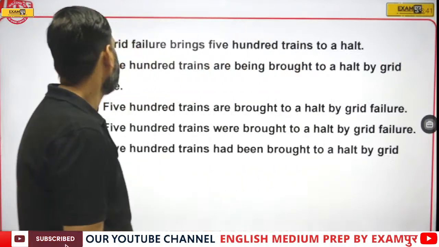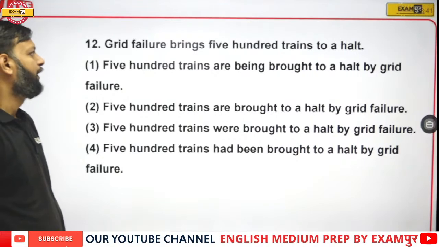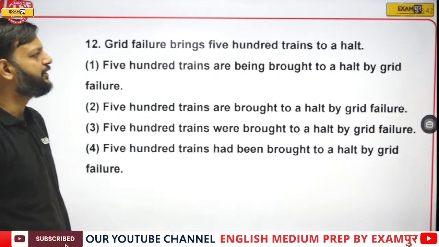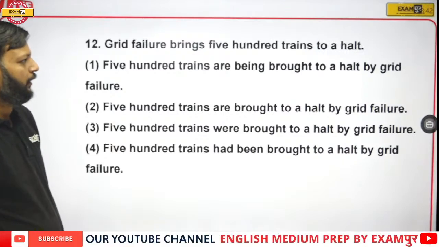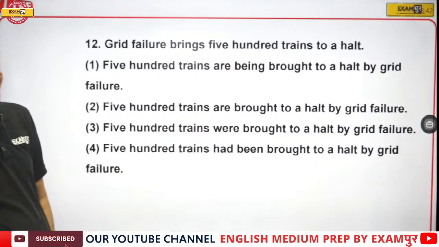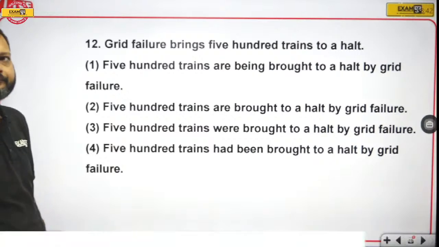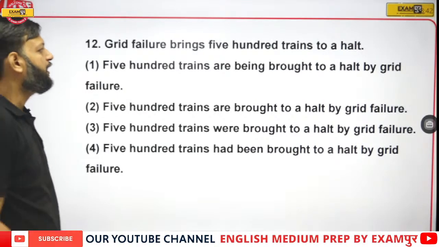Now the next one. Grid failure brings 500 trains to a halt. See, here we have "brings."